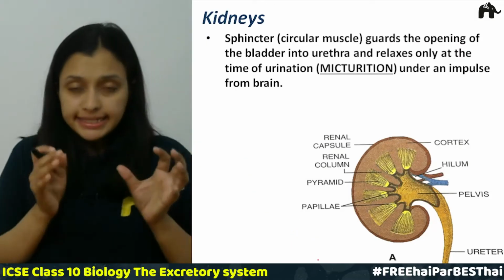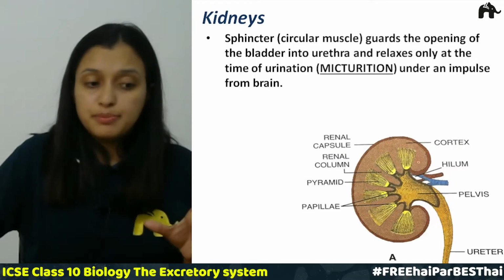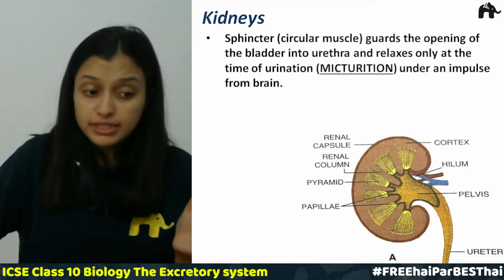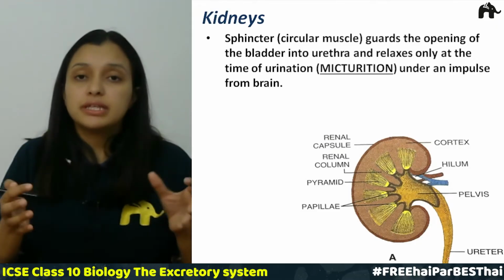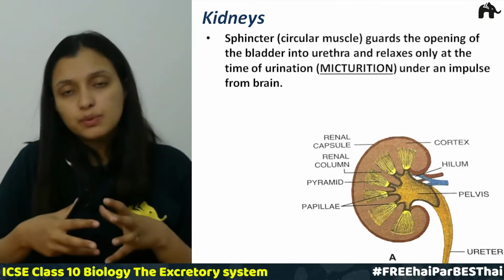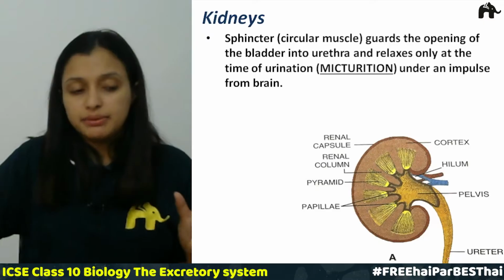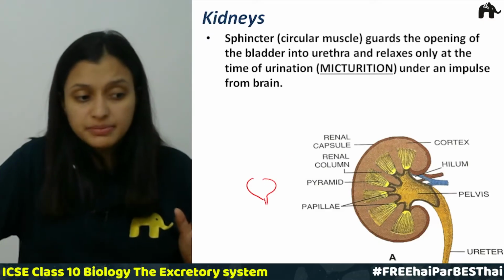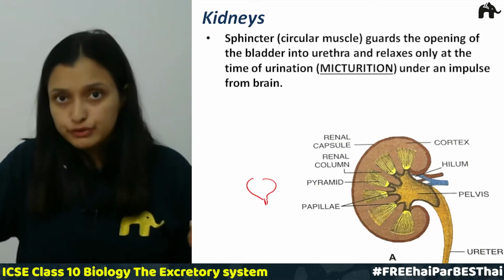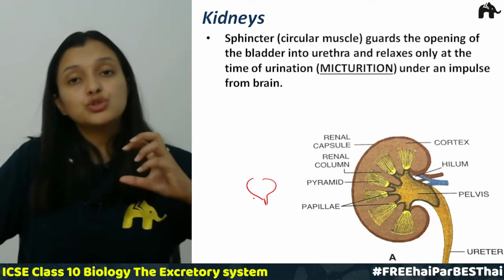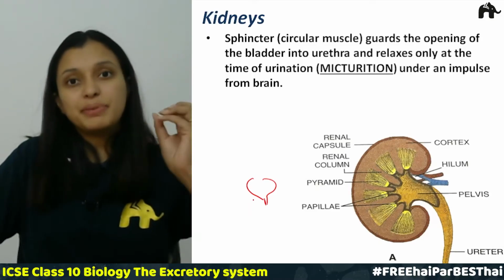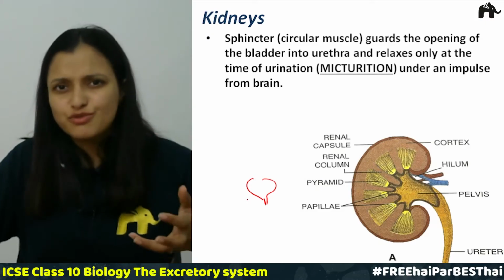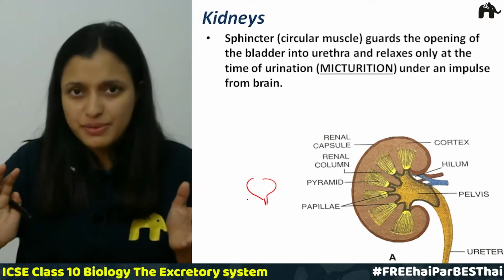So now these kidneys produce urine, they filter out blood, and through these ureters, this urine, this liquid part, will go into the urinary bladder. Inside the urinary bladder, it is stored for some time, and finally it is thrown out of the body. So this is the basic process of how urine is formed and how it is excreted out from our body.